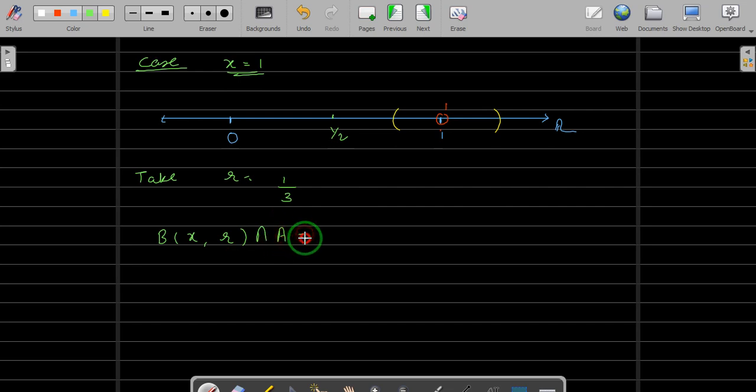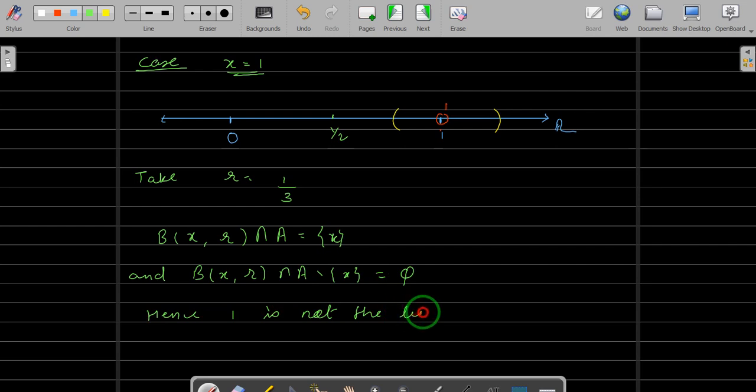The intersection with A will be your singleton 1, or singleton x, and let me write x equals 1. Now when you remove this point x from your intersection, it becomes empty, hence 1, or x equals 1, is not the limit point